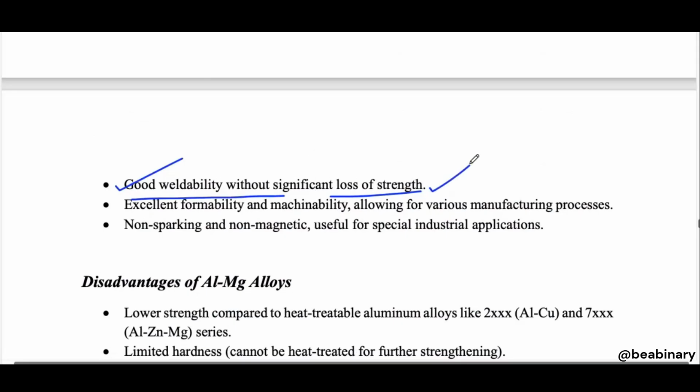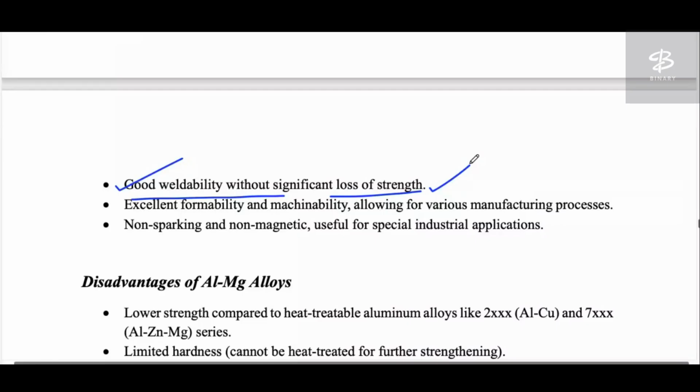So that is good. In case of aluminum copper, we can do the welding, but at the same time when we do the welding process, the material will lose its strength. Losing strength is not desirable, right? That's why we can say that welding is not feasible for aluminum copper alloy.